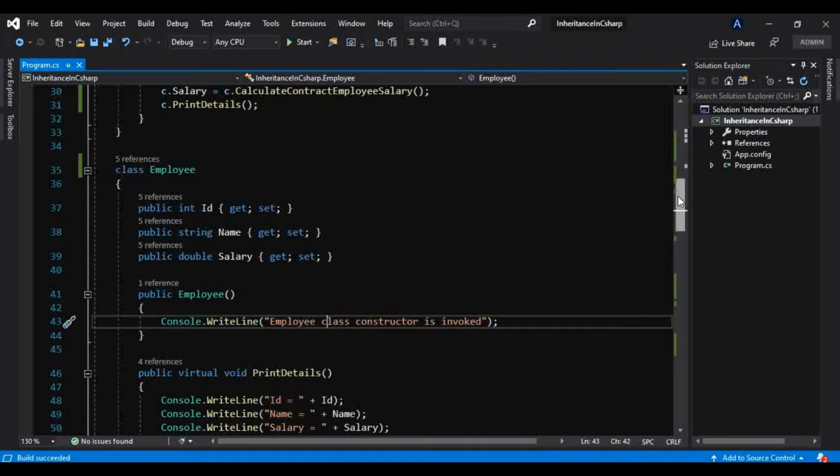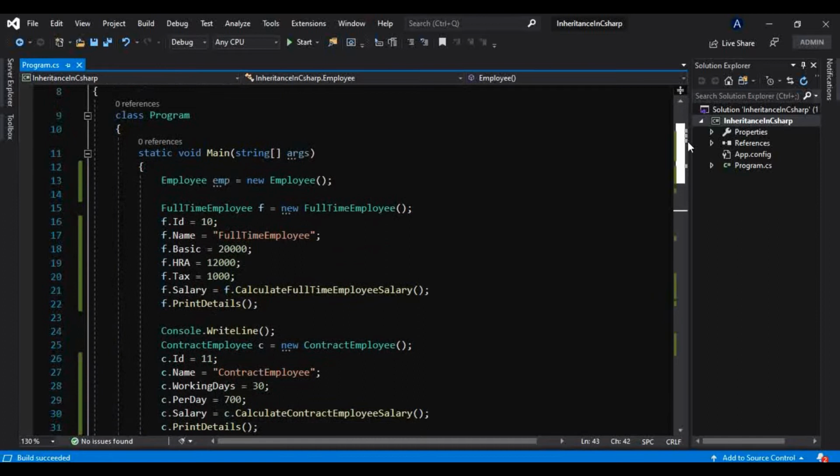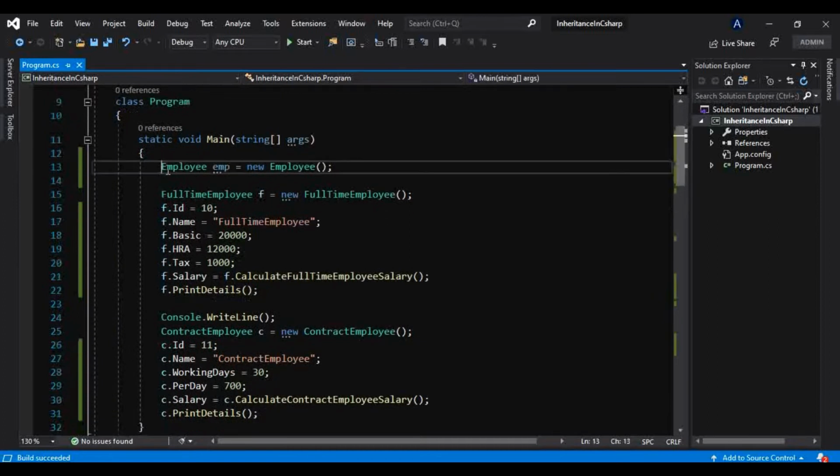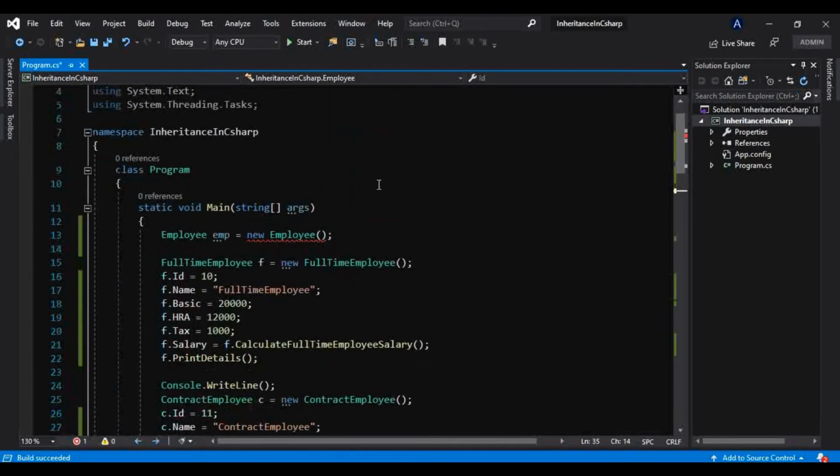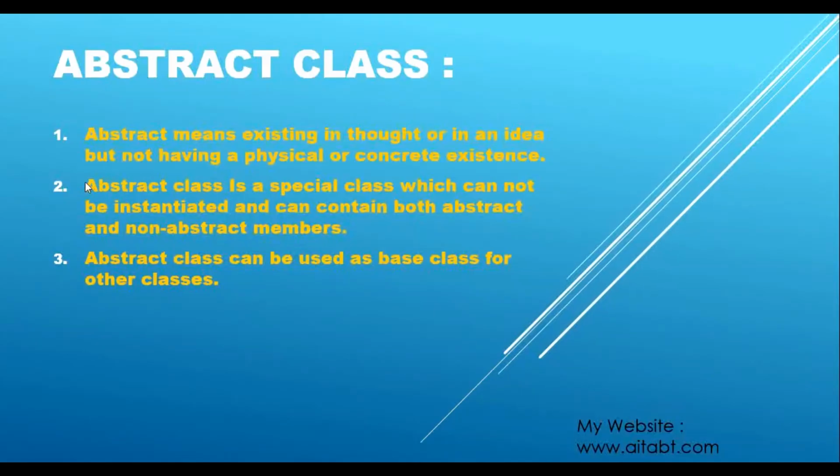Okay, so it is allowing us to make an object of this base class, that is Employee. But now if I make this an abstract class, and now if you see here, it is giving an error. What it says: cannot create an instance of an abstract class or interface Employee. Okay, so that's what this first point says: an abstract class is a special class which cannot be instantiated and can contain both abstract and non-abstract members. Okay, so we'll see that.